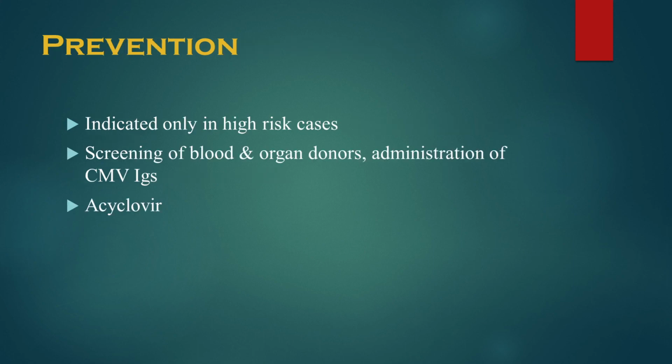Now coming to prevention, it is indicated only in high-risk cases such as organ transplants, premature infants, and immunocompromised hosts. The prevention procedures are screening of blood and organ donors, and administration of cytomegalovirus immunoglobulins, and acyclovir is also used for prophylaxis.